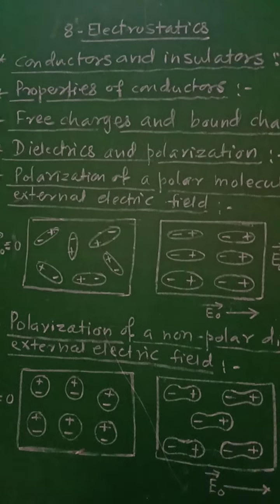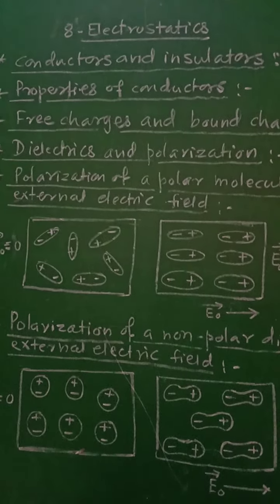Now let us see what is dielectrics and polarization. The dielectrics are insulating materials which can be used to store electrical energy. This is because when such substances are placed in an external field, their positive and negative charges get displaced in the opposite directions and the molecules develop a net dipole moment.